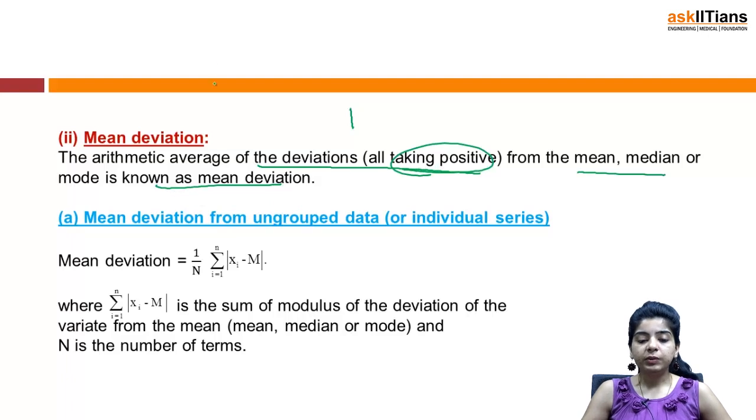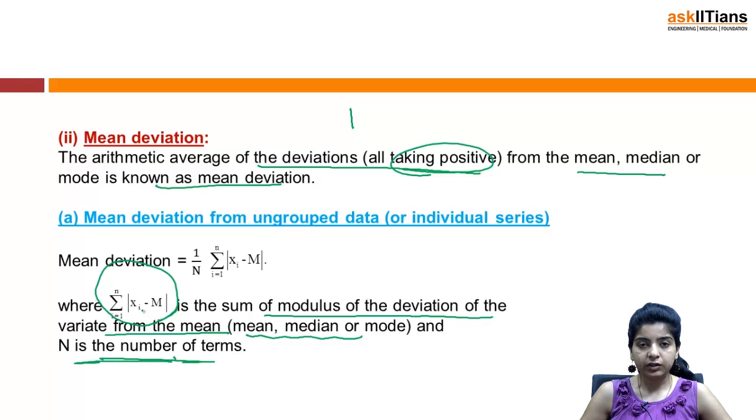Mean deviation we'll be discussing for individual series and continuous series. So mean deviation is 1 by n sigma of mod of xi minus m, where the summation of mod of xi minus m is the sum of modulus of deviation of the variate from mean, median or mode, and n is the number of terms.